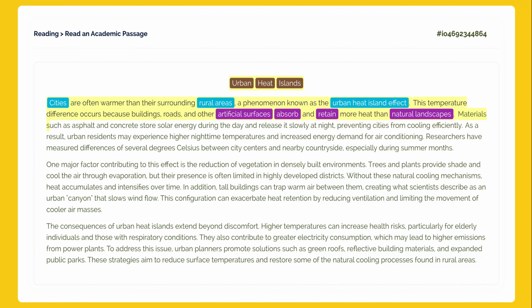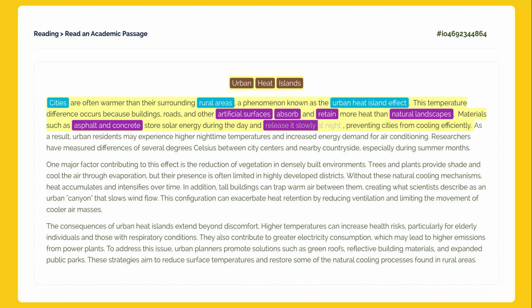Materials such as asphalt and concrete store solar energy during the day and release it slowly at night, preventing cities from cooling efficiently. Here we have specific examples. The author mentions asphalt and concrete. The key detail here is that they release it slowly at night. This is a classic TOEFL detail. It explains why cities don't cool down, or why they are prevented from cooling efficiently.